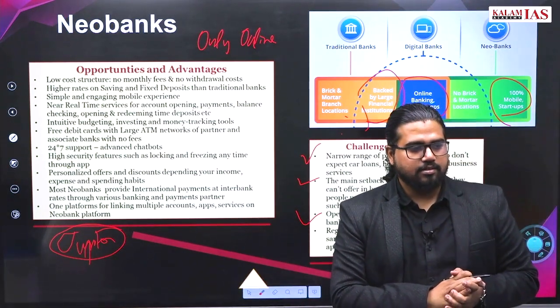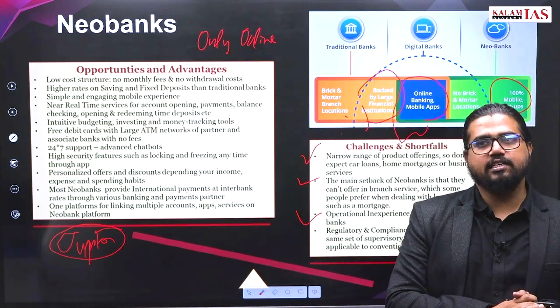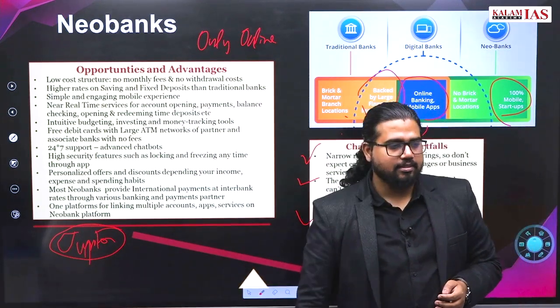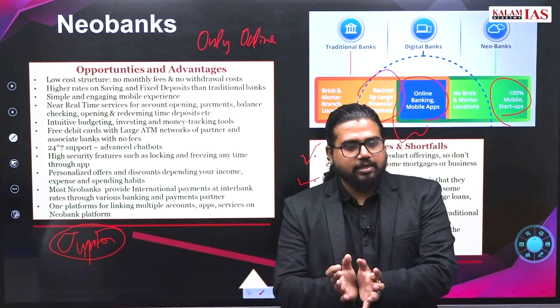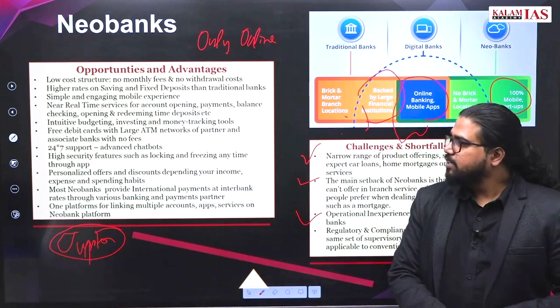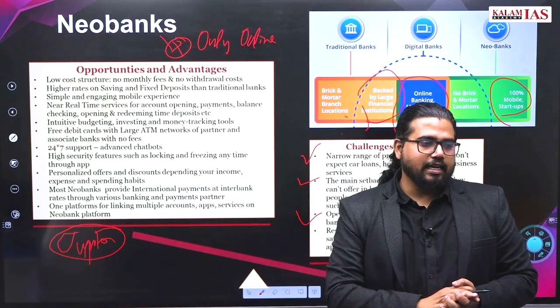Why? Then how are they functioning in India as banks? Jupiter is functioning as a bank, right? They're providing all services, savings, mutual funds, everything under one digital account. Actually, neobanks are so far not recognized by RBI.